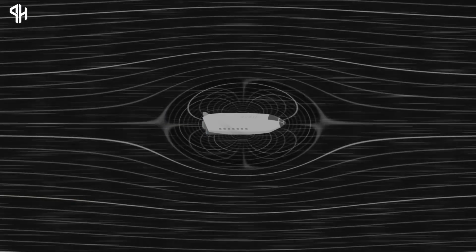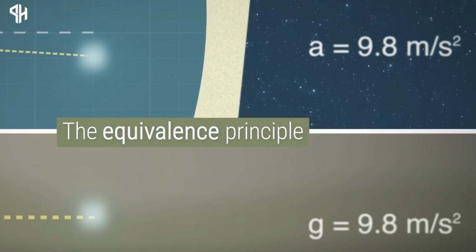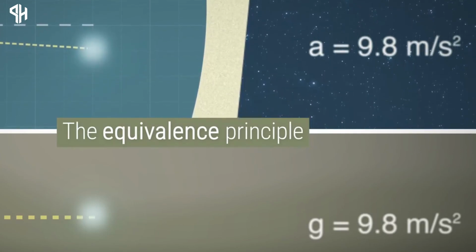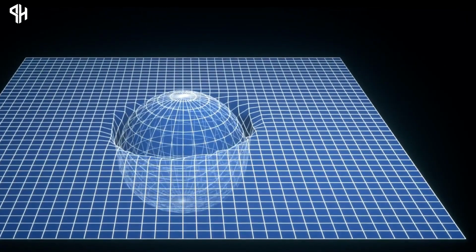However, this notion seemed contradictory to the principle of equivalence, which posited that gravity and acceleration were indistinguishable. To reconcile this, Einstein speculated that light might follow the shortest possible path in curved space.